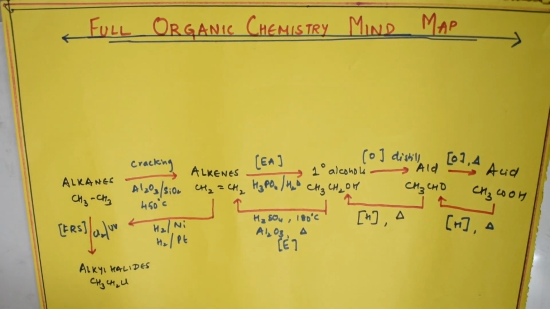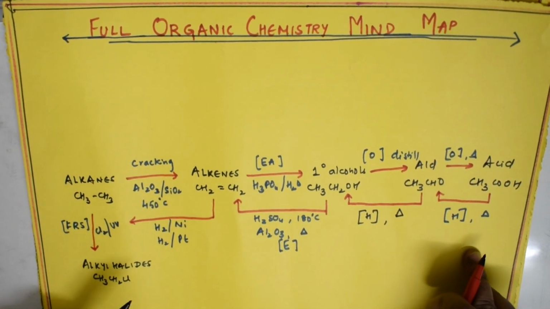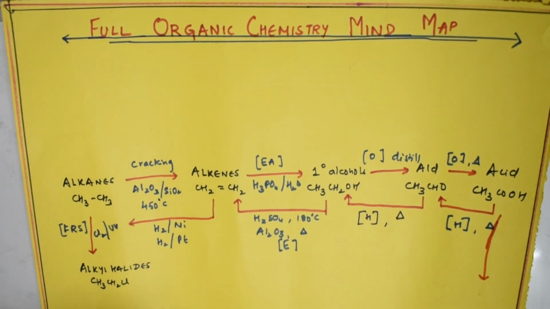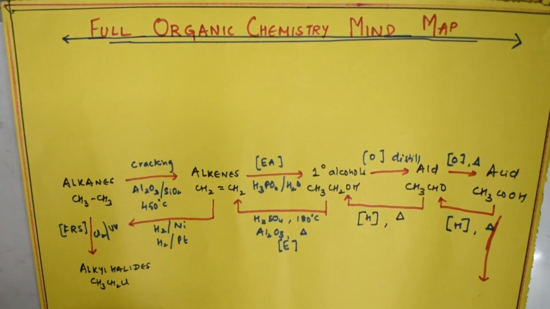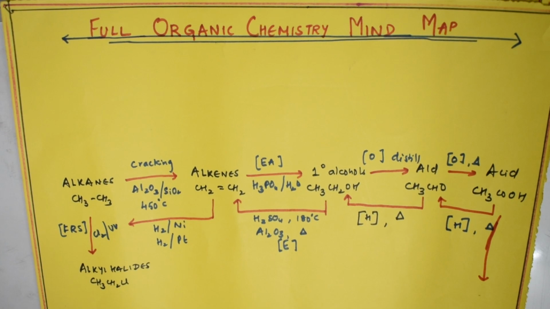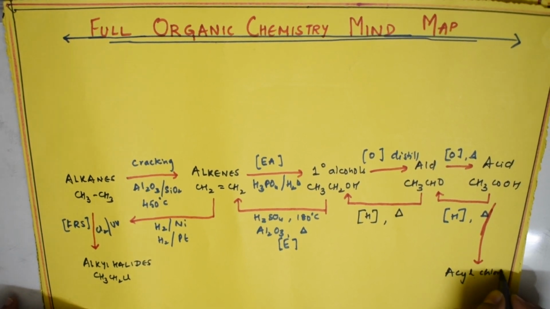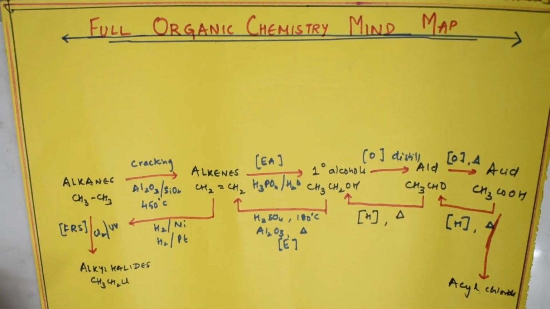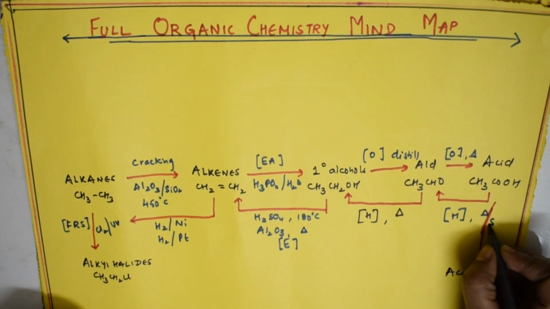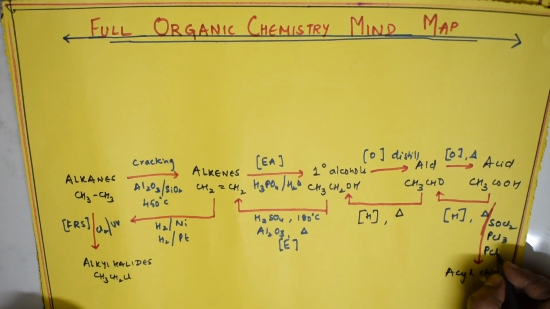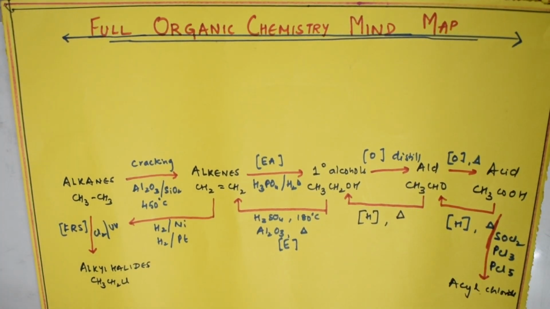Right. Further, I can convert this acid into one more compound, that is nothing but acid chloride, or acyl chloride also, no problem. So I'm going to convert to acid chloride or acyl chloride. How can I do that? I can use 3 important things: thionyl chloride is 1, or you can use PCl3, or you can use PCl5. All 3 you can use to convert.